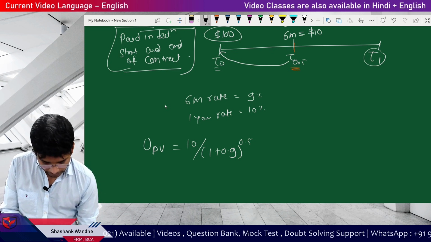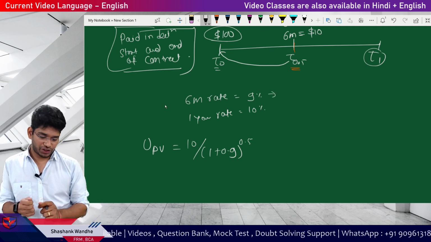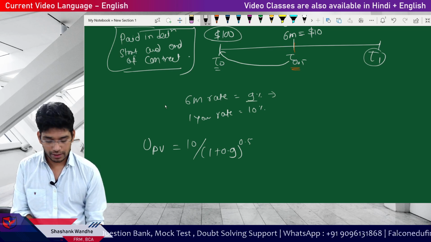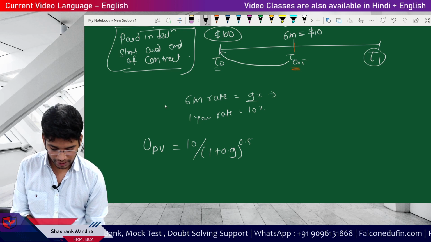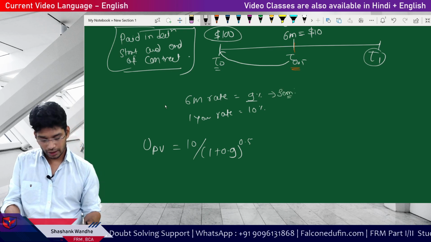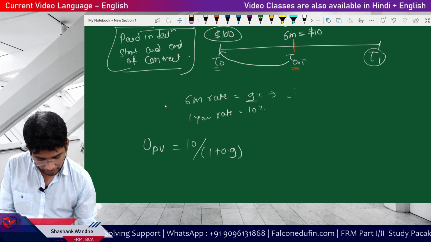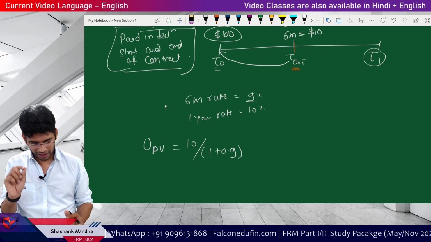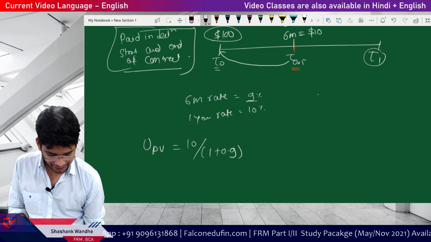Now there is one catch here. If you want to go with this formula, these rates must be mentioned as semi-annual rates. If this is mentioned as a semi-annual rate, then this is applicable. But because your answer will not change substantially because of this adjustment, GAP generally doesn't give you such a high interest rate.